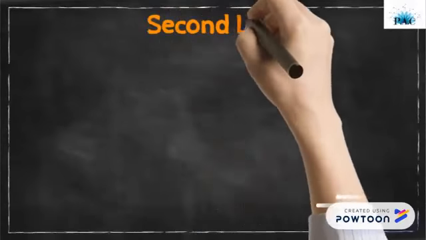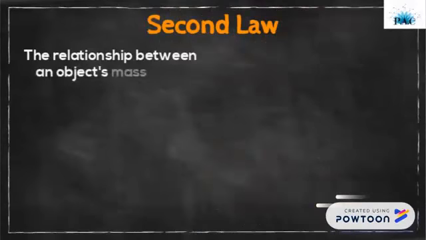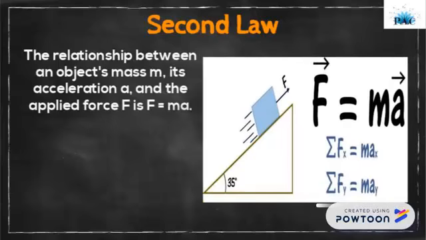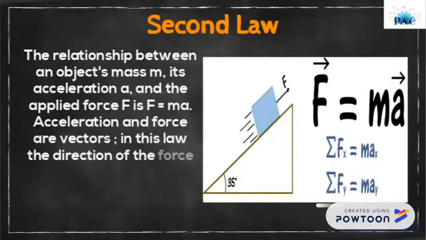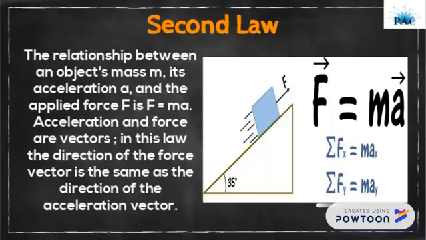The second law gives us an exact relationship between force, mass, and acceleration. It can be expressed as a mathematical equation. Force equals mass multiplied by acceleration.